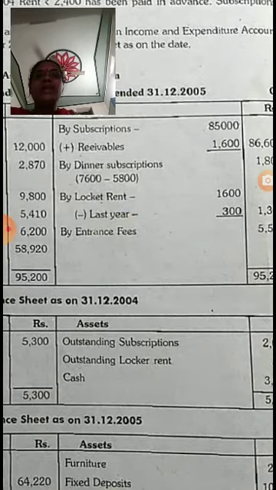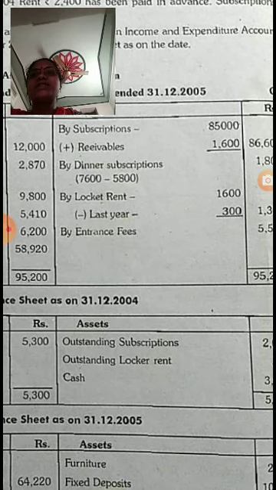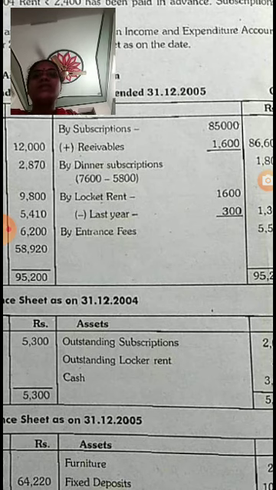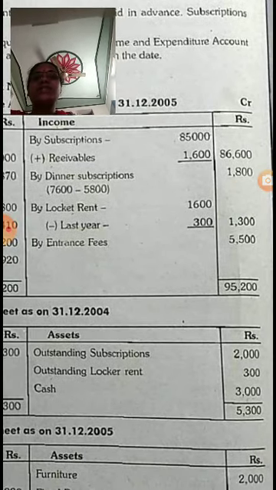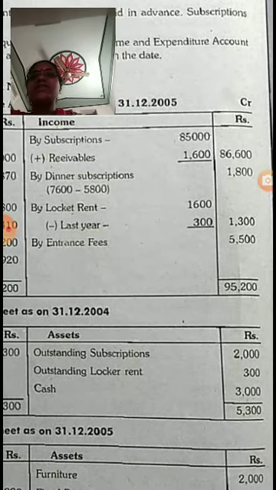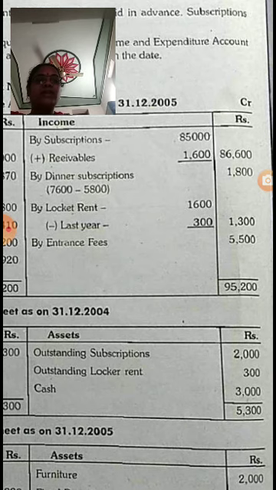Now credit side, subscriptions 85,000. So receivables means subscriptions 1,600 unpaid for the 2005. So 85,000 plus 1,600, 86,600. Dinner subscriptions, that are 7,600 minus 5,800.